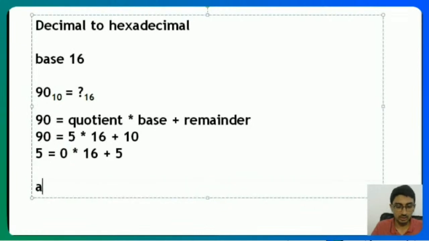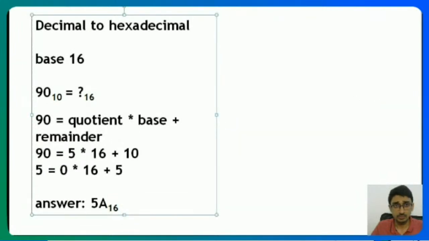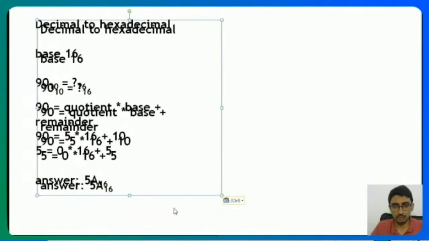So your answer is you take the remainders in reverse order. What are the remainders in reverse order here? It's 5 and 10. Now in hexadecimal, you take this 10 digit and you represent it as A. So the answer comes out to be 5A. So here 90 base 10 is 5A base 16. That's how it works out.